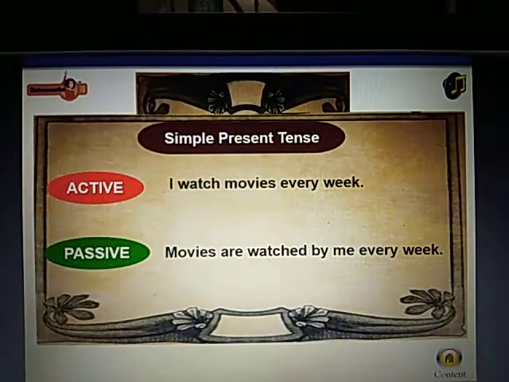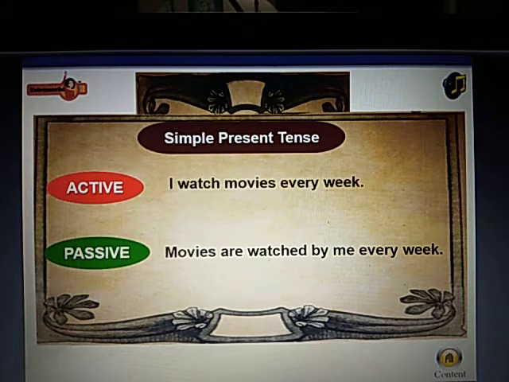We will try to understand these conversions with the help of some examples. We will begin with simple present tense. Active. I watch movies every week. Passive. Movies are watched by me every week.